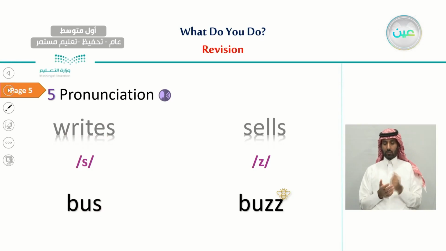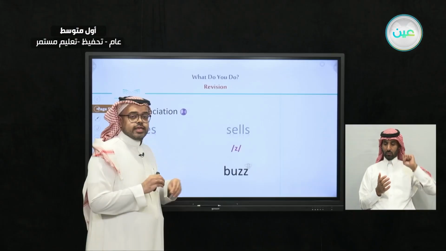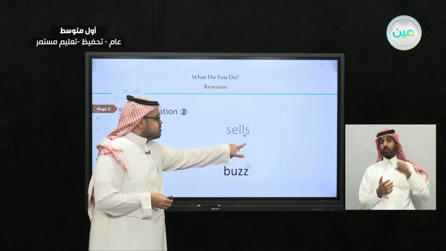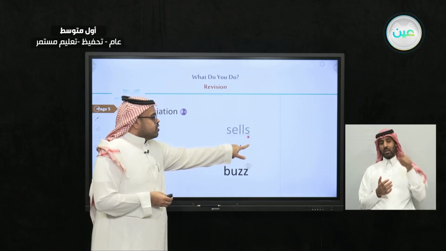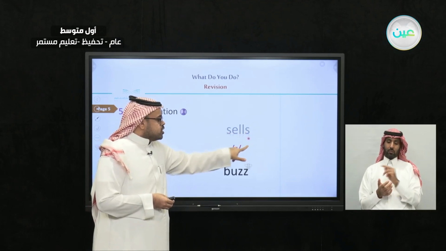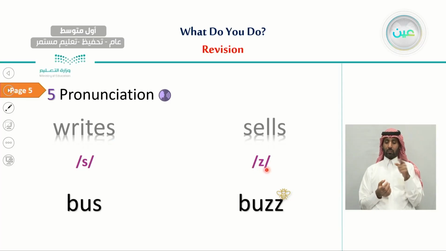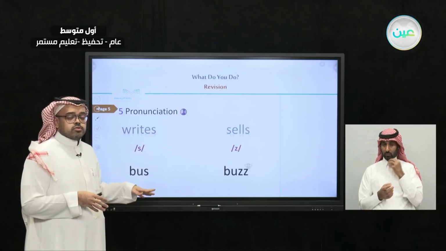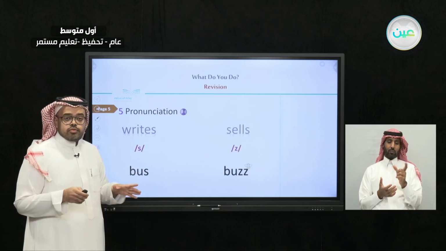But with some verbs, even if it ends with S, we need to pronounce it with the z sound. For example, sells, sells. So even if it's written with the S, it should be pronounced with that sound, like the word buzz, buzz.